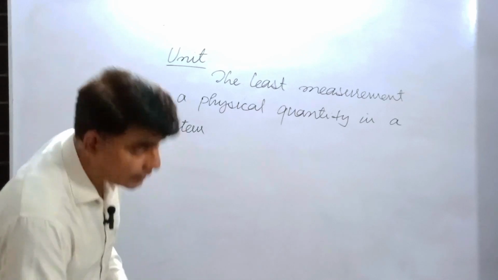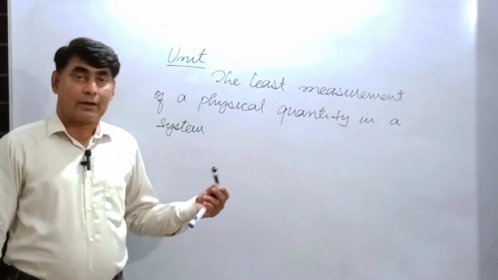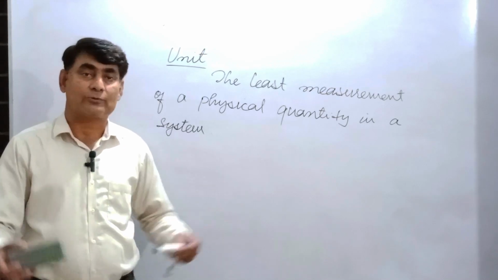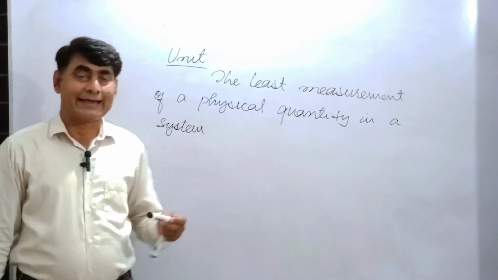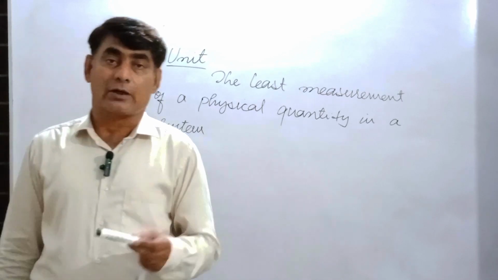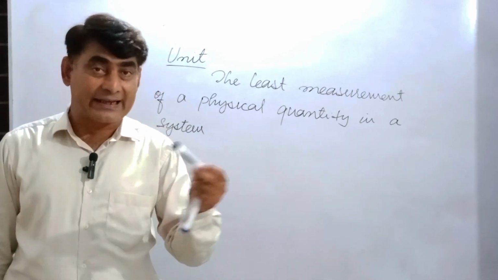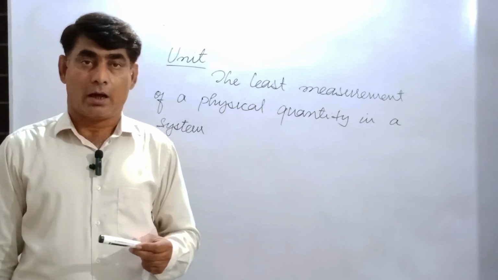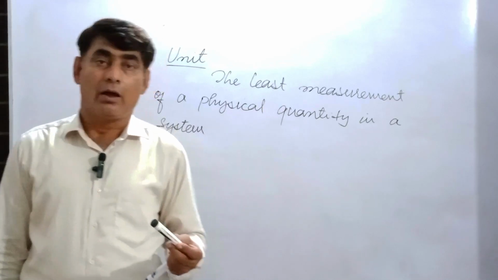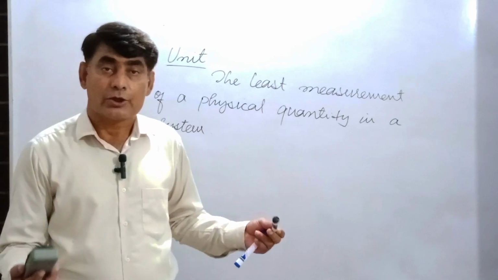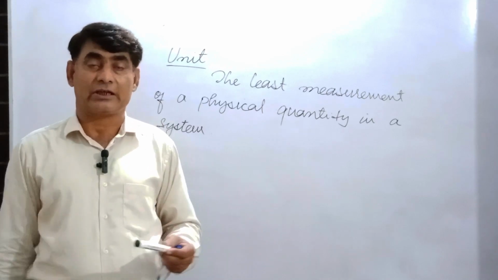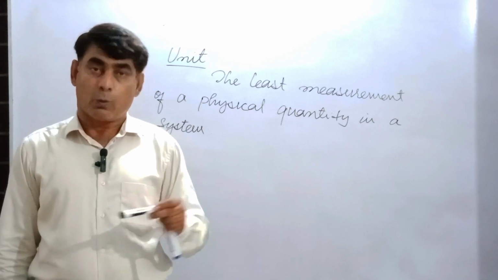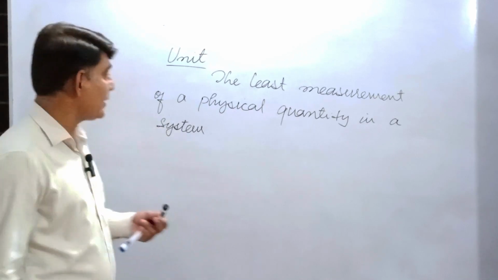But before starting discussion on different types of units, we have to decide that for all physical quantities there are two different categories of units. One is a part of a system of units, and the other is different units for different physical quantities which are not mentioned in a system of units, but we calculate them.